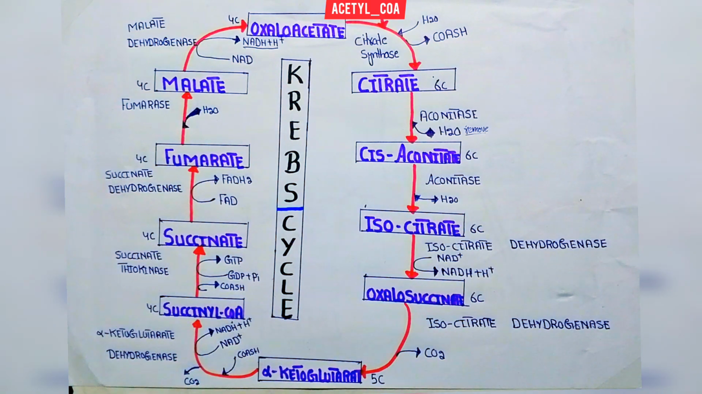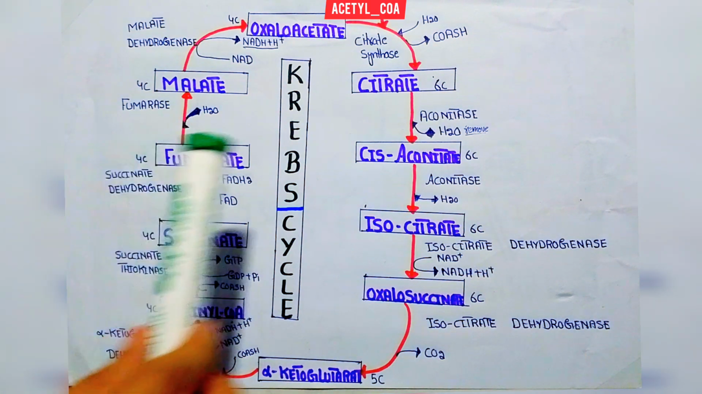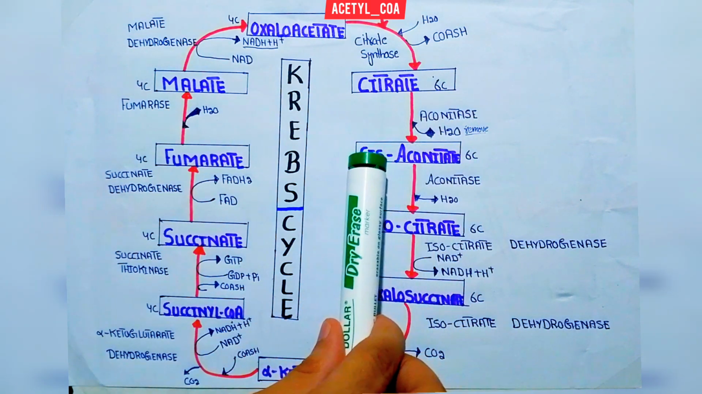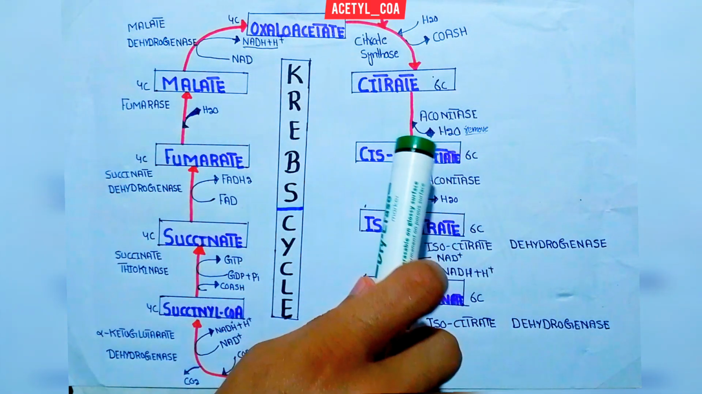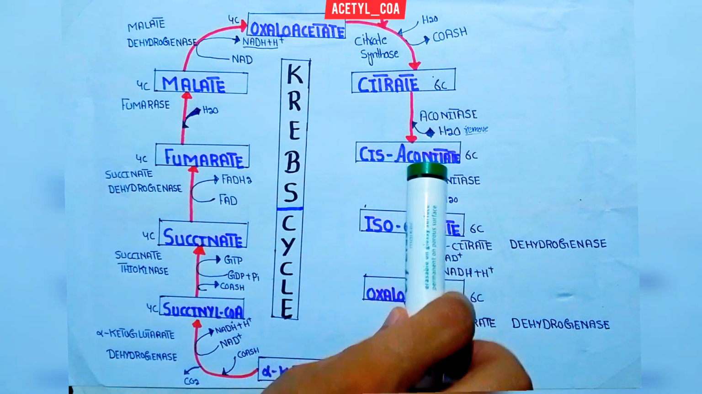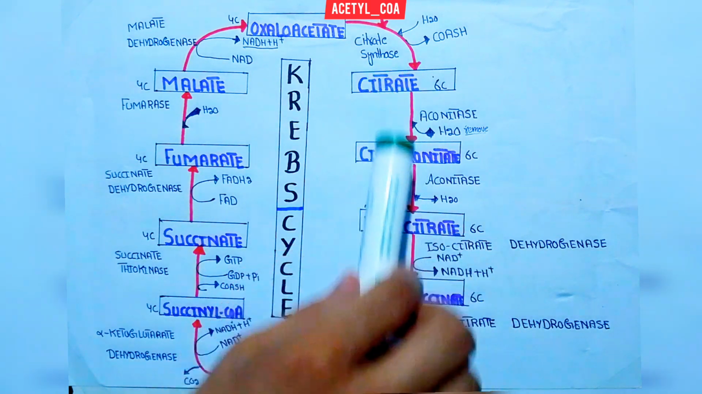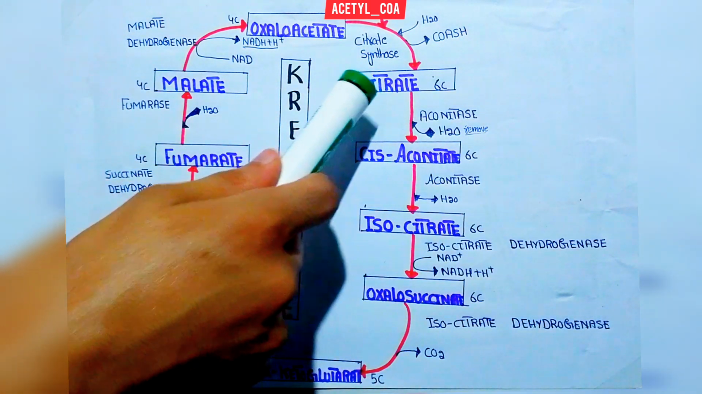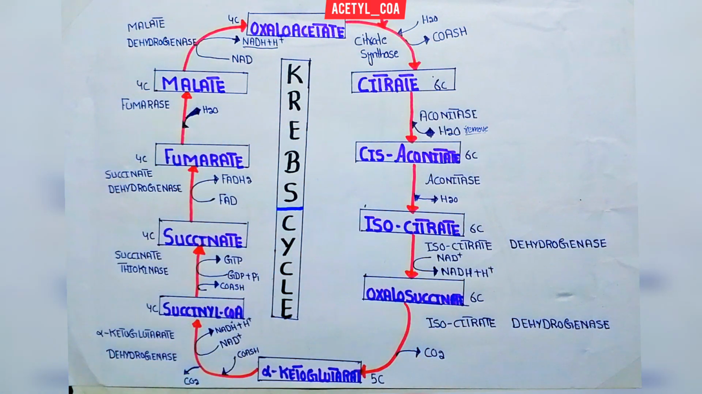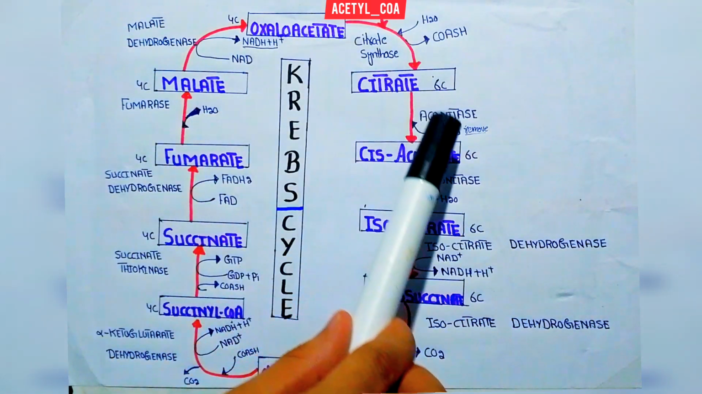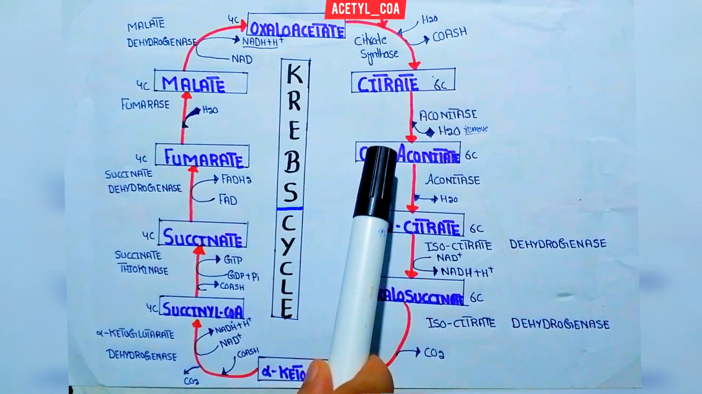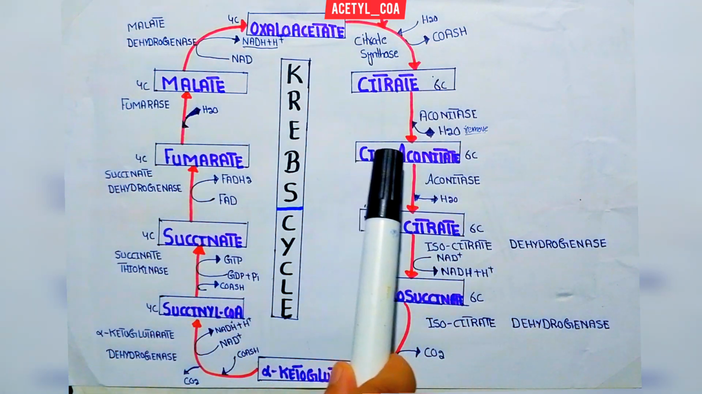through an unstable intermediate acid formed here. This unstable intermediate acid is called cis aconitate. It is an unstable acid formed during the conversion of citrate into isocitrate. This conversion of citrate into isocitrate will occur in two phases. In the first phase, a water molecule is removed from the citrate and forms an unstable compound called cis aconitate.